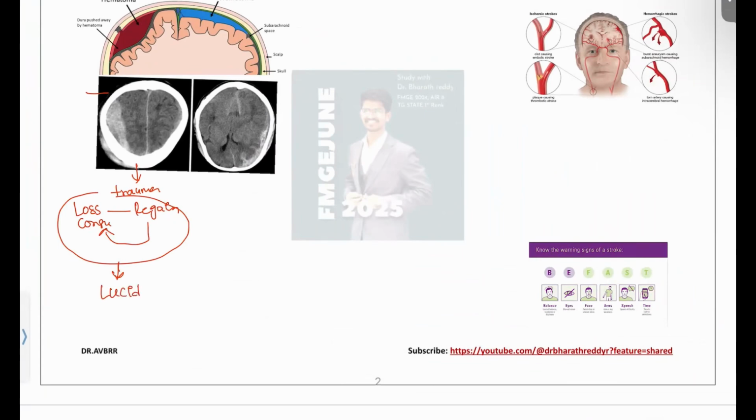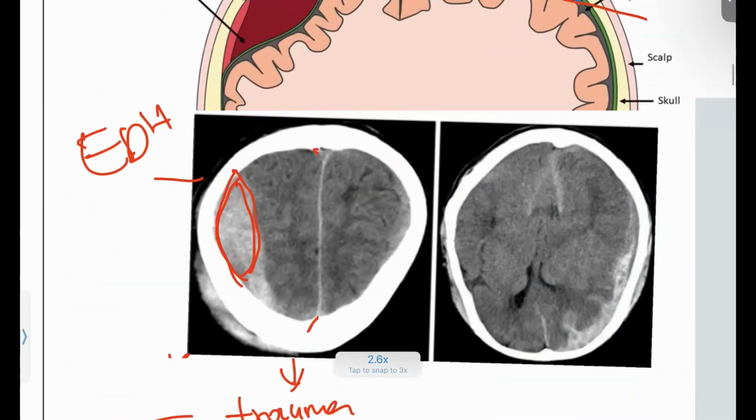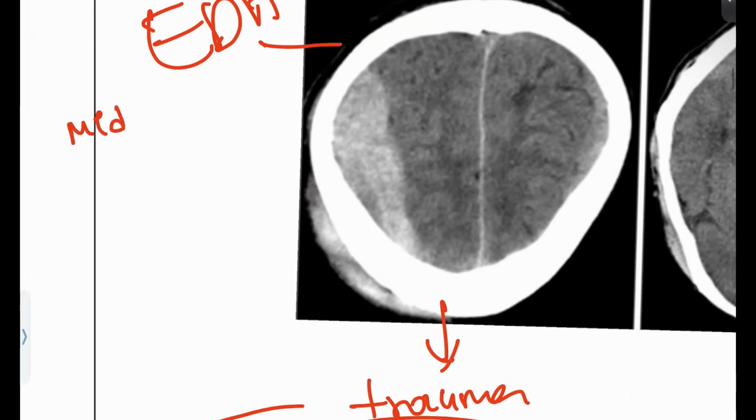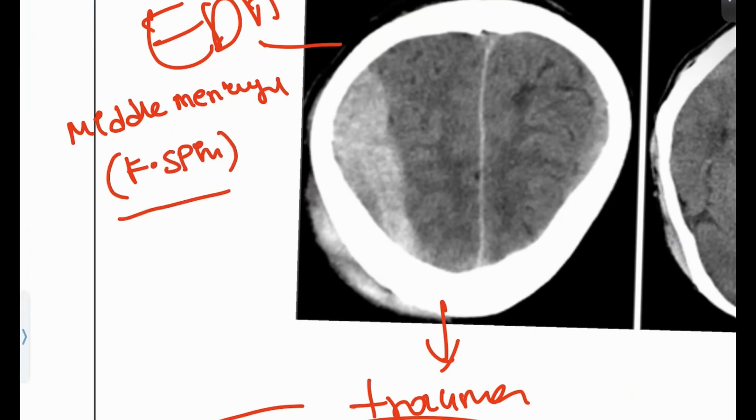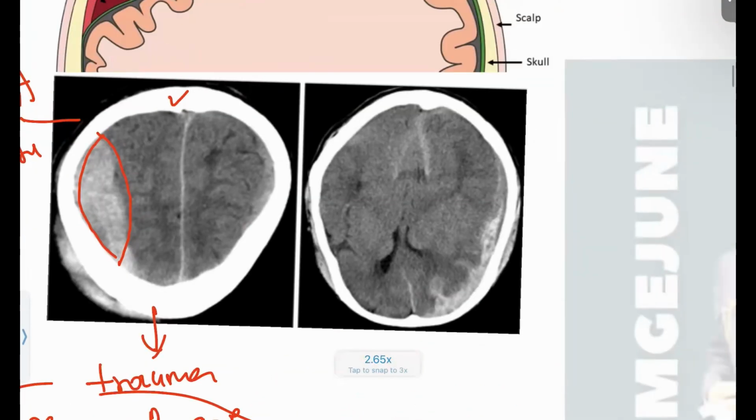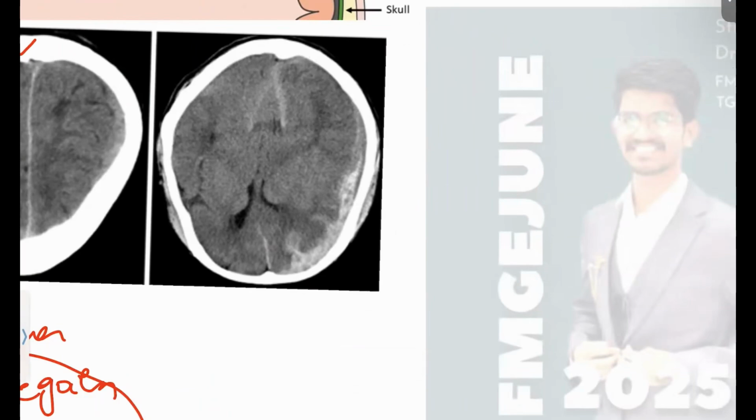And this lucid interval is seen only in patients suffering from epidural hematoma. And what is the artery involved in this patient? The middle meningeal artery, which comes from your foramen spinosum, is involved here, and only arterial blood is pooling here. And how is this presented? As a biconvex shape, as you can see here on the non-contrast CT scan. Next, coming to the subdural hematoma, it is sickle shaped. Okay, S for subdural, S for sickle shape.